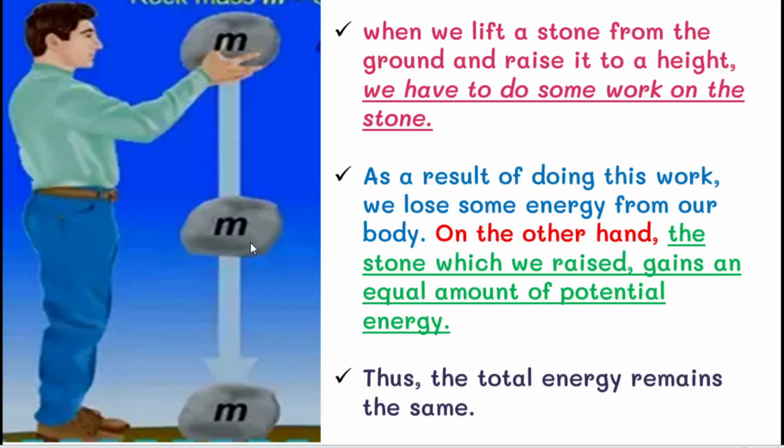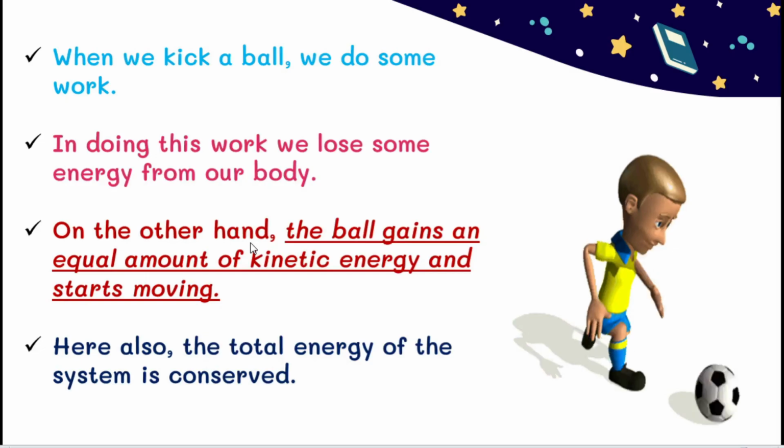So students, when we lift a stone from the ground and raise it to a height, we have to do some work on the stone. If you want to lift any stone from the ground, we need to give some kind of force, so we have to give energy. After lifting, the energy is conserved in the stone. So now the stone has some kind of energy, and that energy is potential energy. As a result of doing this work, we lost some energy from our body. On the other hand, the stone which we raised gains an equal amount of potential energy. Thus the total energy remains the same.